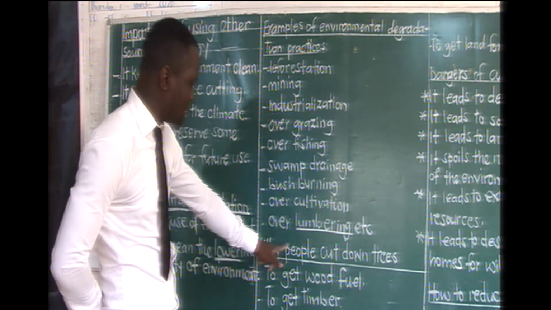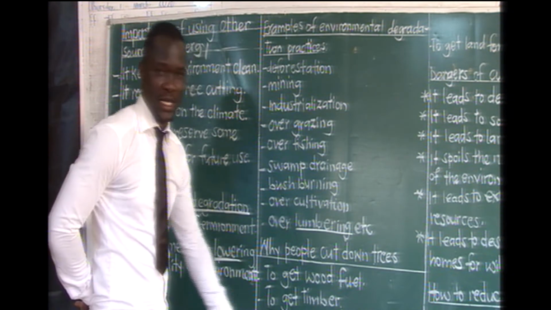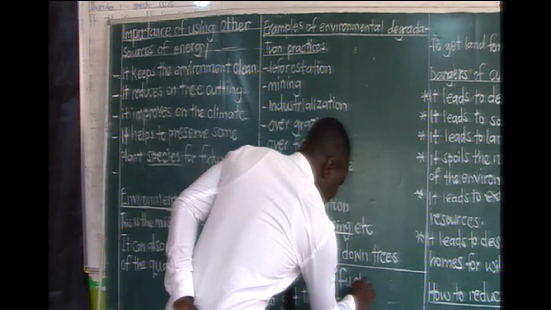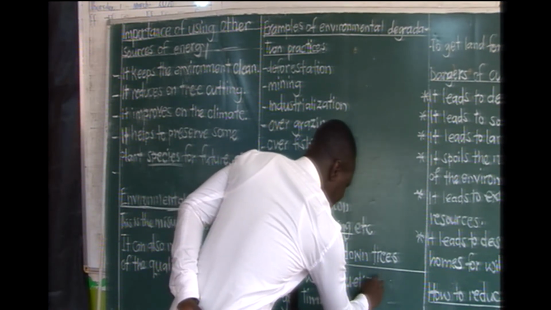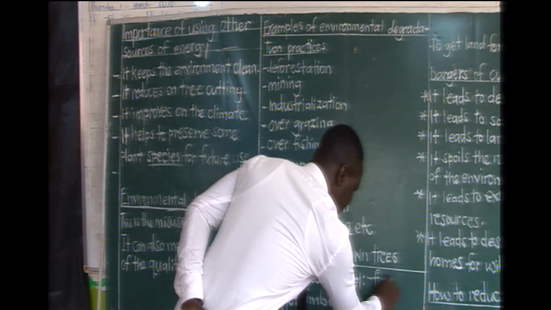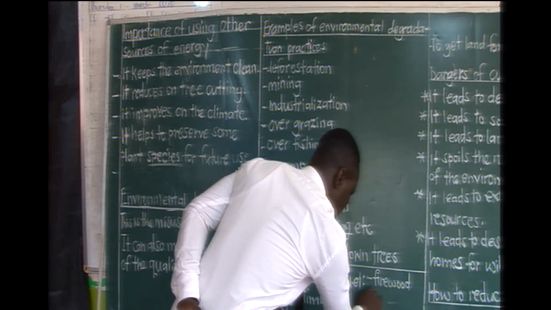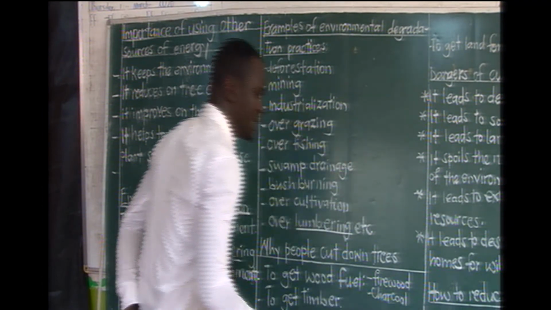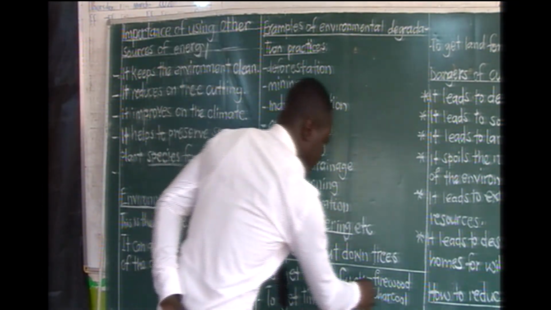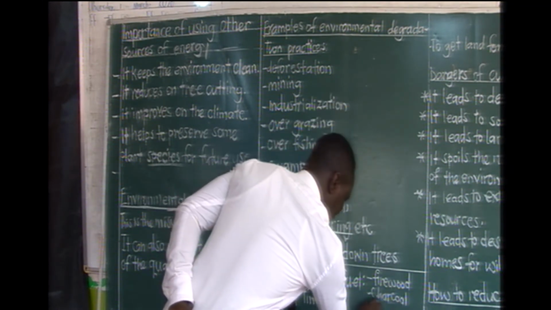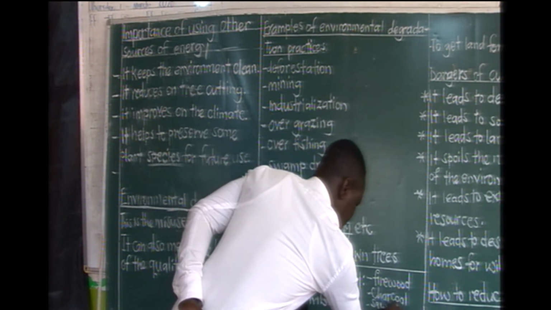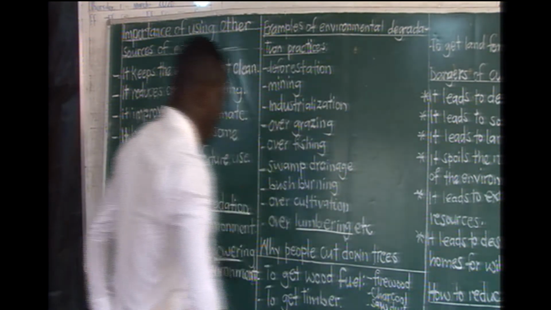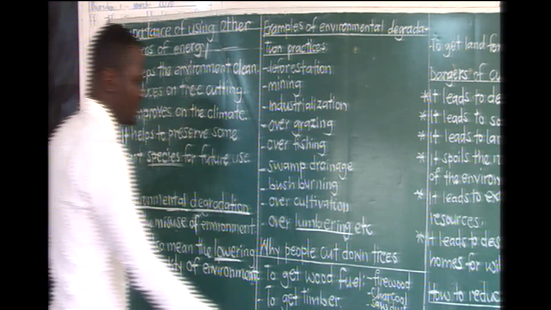1, people cut down trees to get wood fuel. And when we were talking about wood fuel, we said wood fuel includes things like the energy like firewood, don't forget. We said it includes the firewood. We have charcoal. When you are asked to write examples of wood fuel, don't forget firewood, charcoal, and we had sawdust. These are the examples of wood fuel. So don't forget this. So people can cut down trees because they want to get firewood.